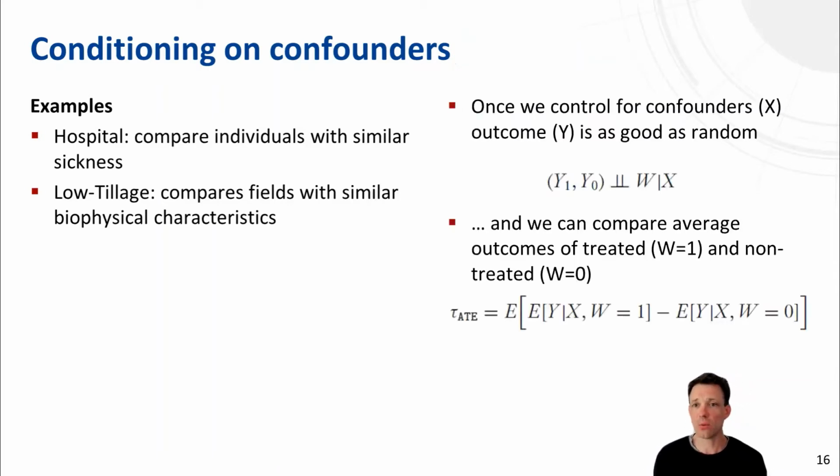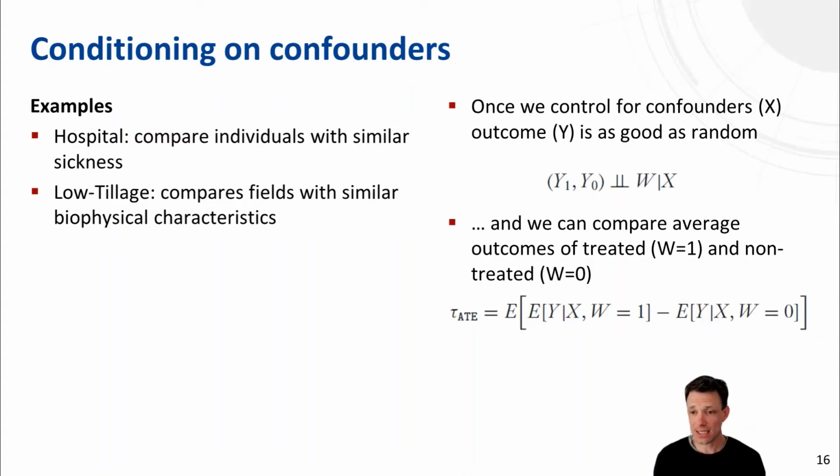More technically, what we say is that once we control for confounders X, so in our example, the sickness patterns, the personal characteristics, or the biophysical characteristics of fields, outcomes and treatment are as good as random, as in a randomized control trial.